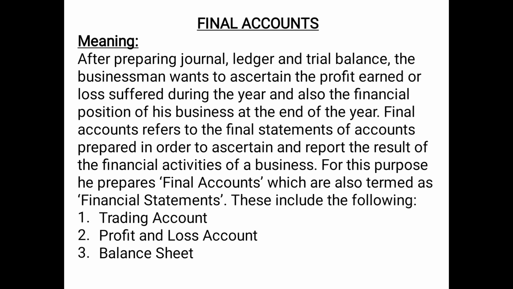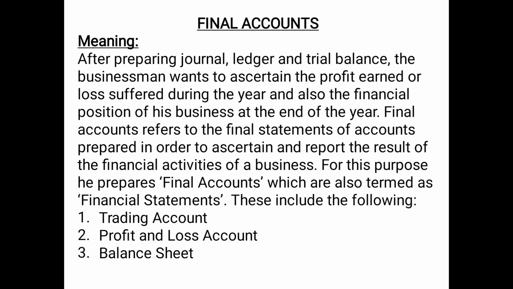Final accounts refers to the final statements of accounts prepared in order to ascertain and report the result of the financial activities of a business. For this purpose, the businessman prepares final accounts, which are also termed as financial statements.